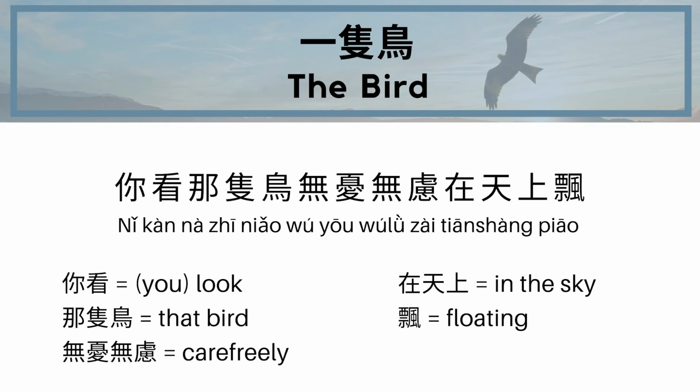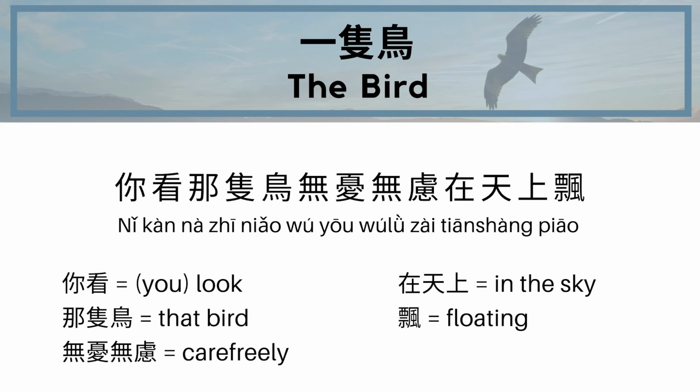So 无 means not, 忧 refers to 忧愁, which is depression, and then 虑 refers to 焦虑, which refers to anxiety. So without depression, without anxiety. In other words, carefree. 无忧无虑, carefree. So look at that bird. 无忧无虑在天上飘. So that bird is carefreely in the sky, floating. In other words, soaring, flying kind of thing, you know?